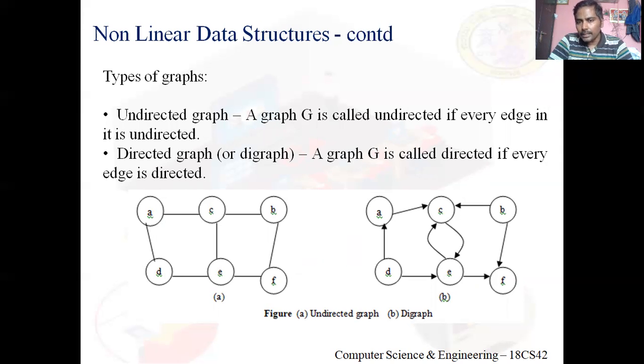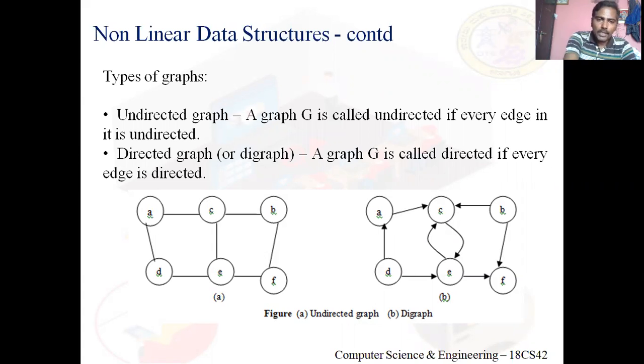Means in this case, I can traverse from A to C. Let me tell you now: there is an edge from A to C, but not an edge from C to A. Such an edge where an arrow is appearing, we call a directed edge.